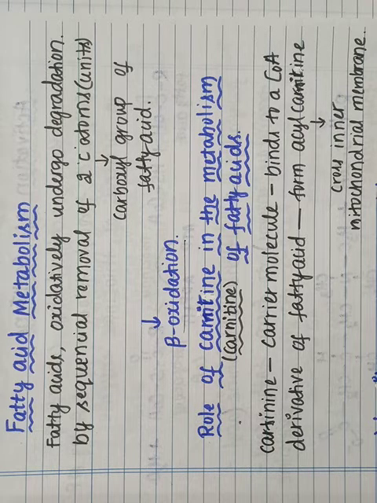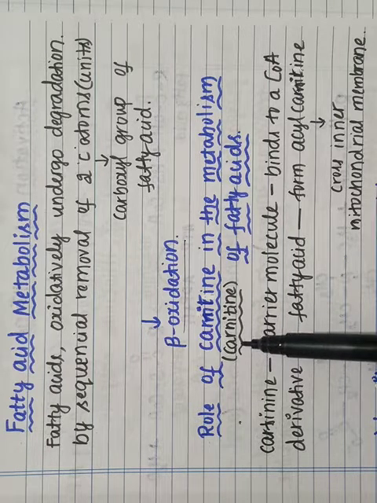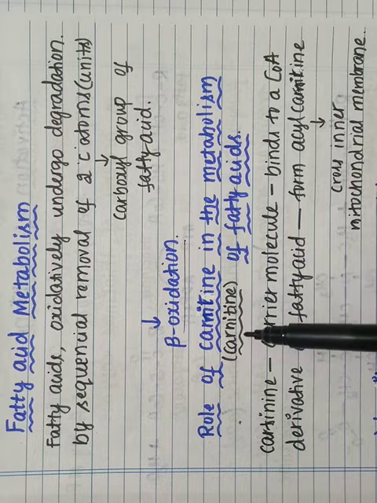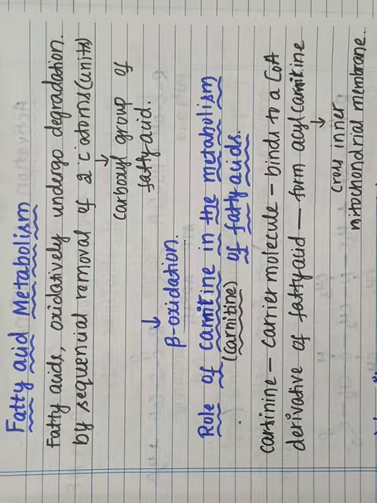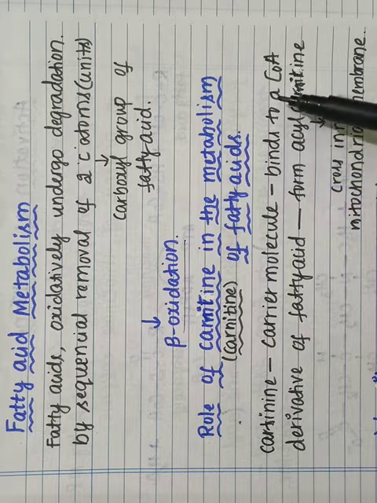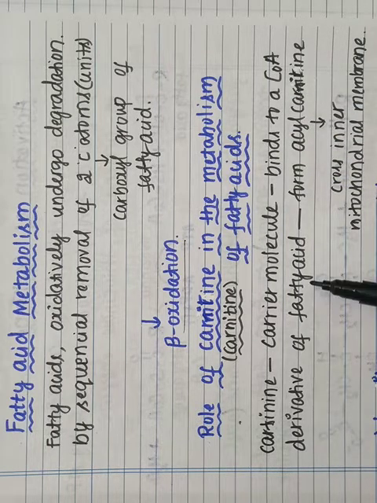In the metabolism of the fatty acid, carnitine plays an important role. Carnitine plays an important role in the metabolism of the fatty acids. So let us see how this carnitine helps in the metabolism of the fatty acids. Carnitine is nothing but a carrier molecule. This carnitine binds to the coenzyme A derivative of the fatty acid.